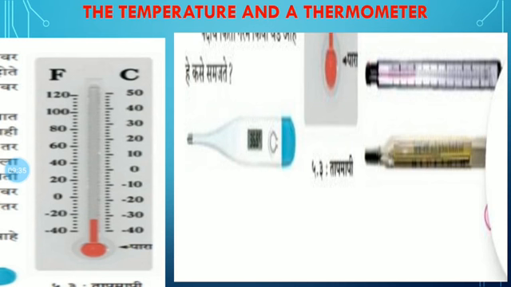But that is not an accurate measurement. Besides, if the substance is very hot, we could get scared. Okay. A thermometer is used to measure temperature in degree Celsius. Degree Celsius is the unit of measuring temperature.